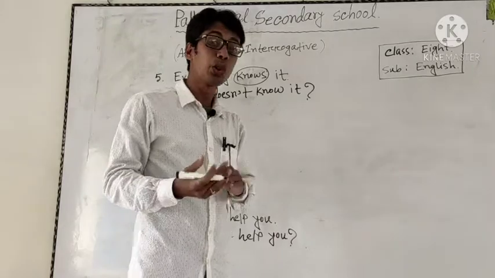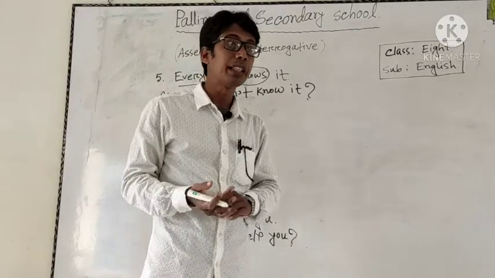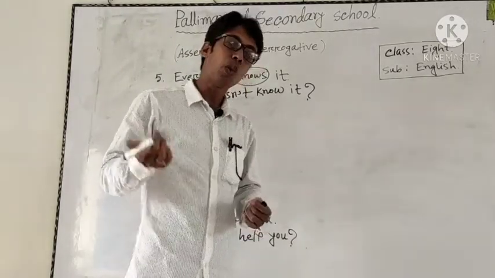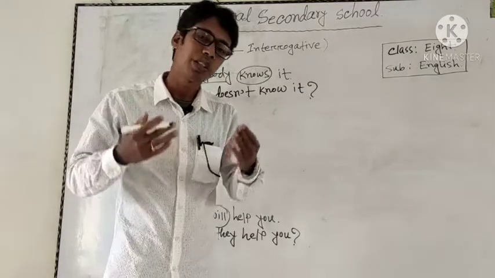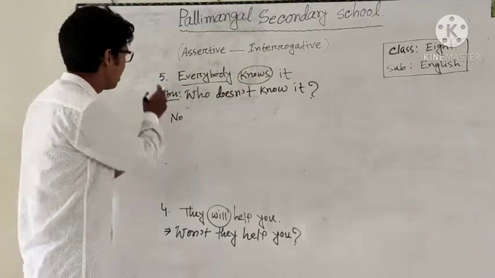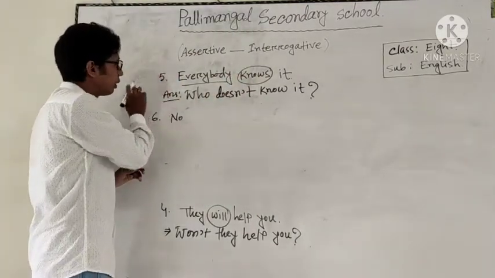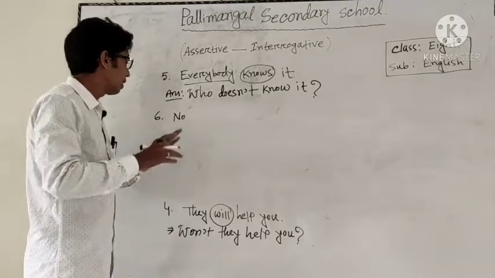Okay, and dear students, if the sentence begins with nobody, none, no one, then also we must use who, the same rule, like rule number 5.